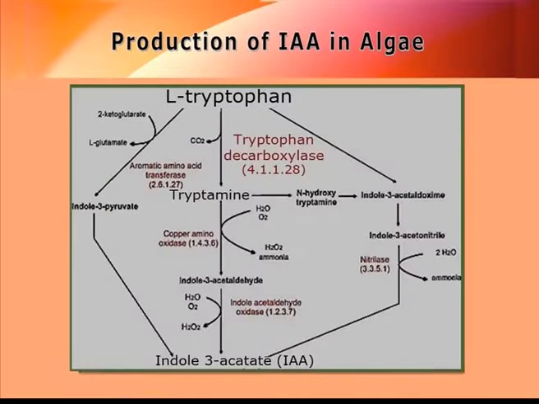The most important growth hormone in algae seems to be auxin, and auxin follows a unique pathway. As you know, the starting amino acid is tryptophan, and from this tryptophan it will undergo decarboxylation, producing the tryptamine, and the tryptamine will be converted to indole 3-acetaldehyde, which will be finally converted to indole acetic acid. And this indole acetic acid is the prime compound of auxin present in algae, though there may be other possible ways of production of indole acetic acid from tryptophan followed in other groups of organisms.